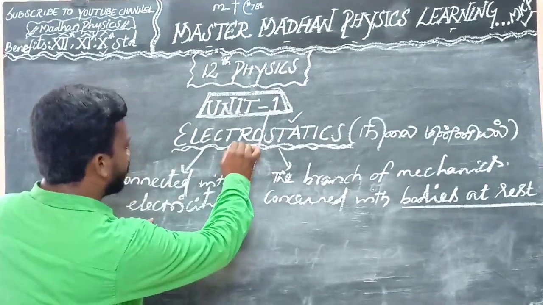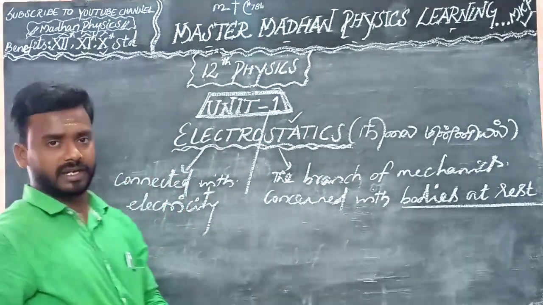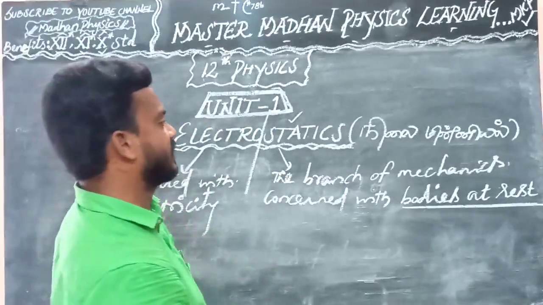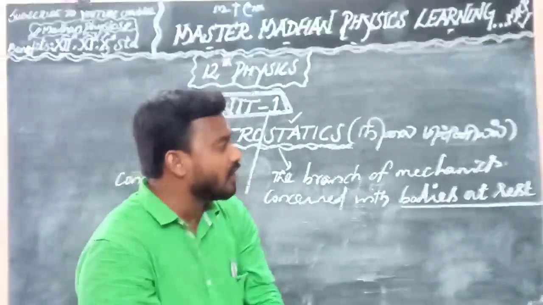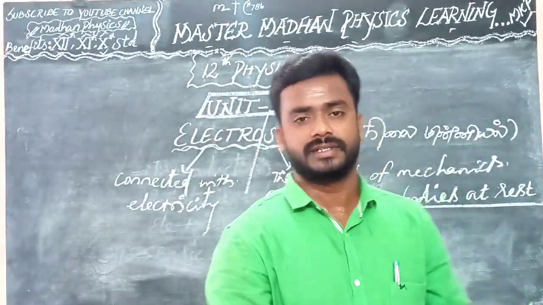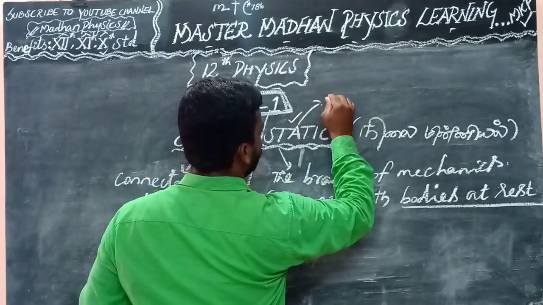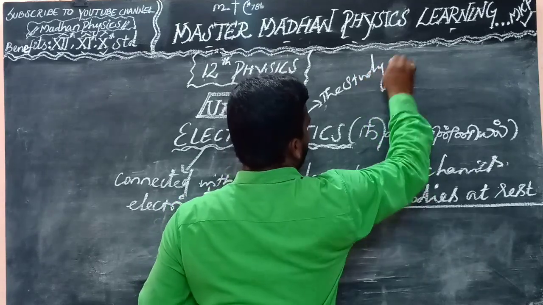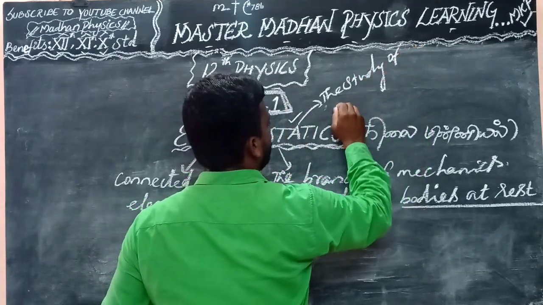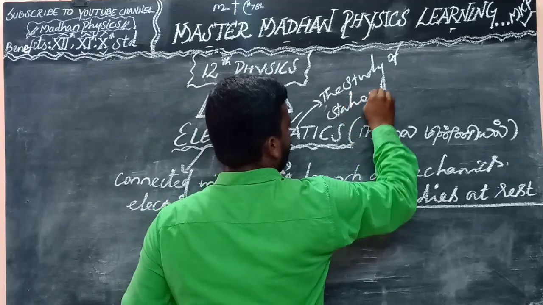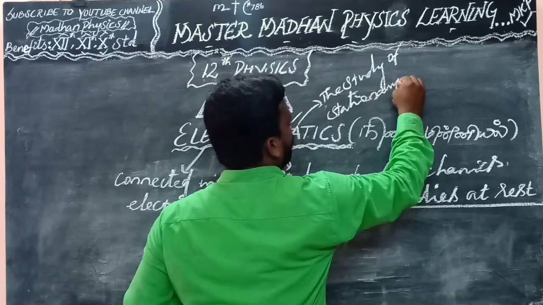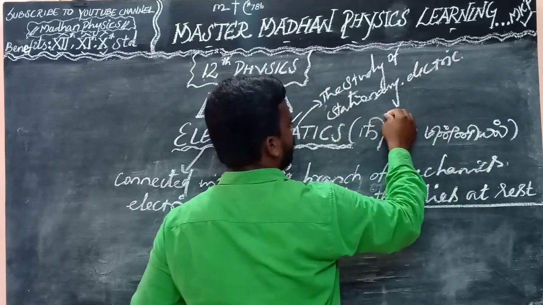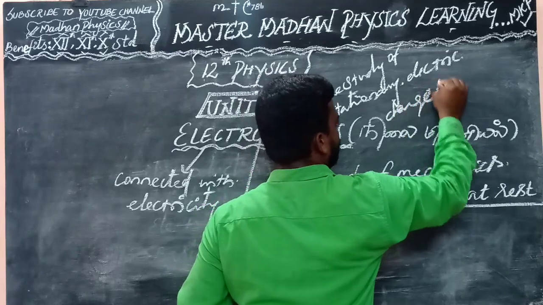Understand? Electro is connected with electricity. So what is the overall meaning of electrostatics? That means the study of stationary electric charges.